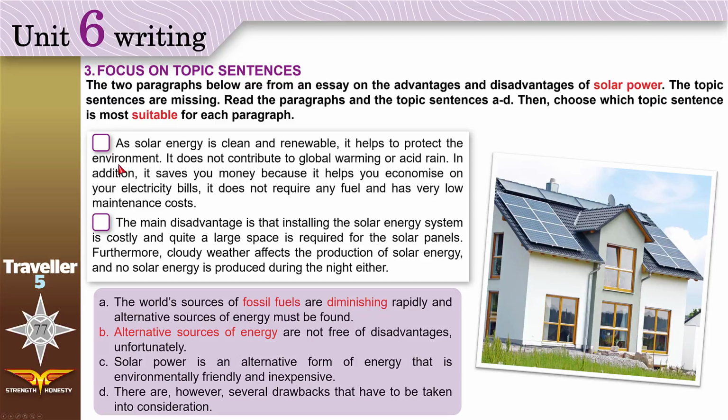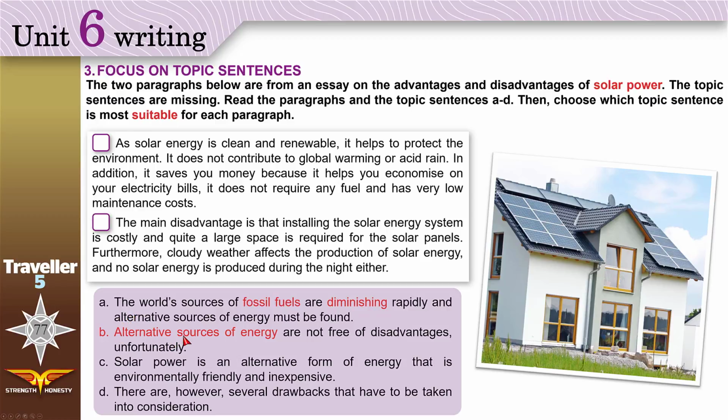Now, to save time, we will not read this. We will only read the topic sentences and choose. A. The world's sources of fossil fuels, fossil fuels, the gas we use in our cars, are diminishing, decreasing, rapidly, quickly, and alternative sources of energy must be found. Now, is this good for advantages or disadvantages? Neither. This sentence is good for introductions, right? Okay, we will not use it.